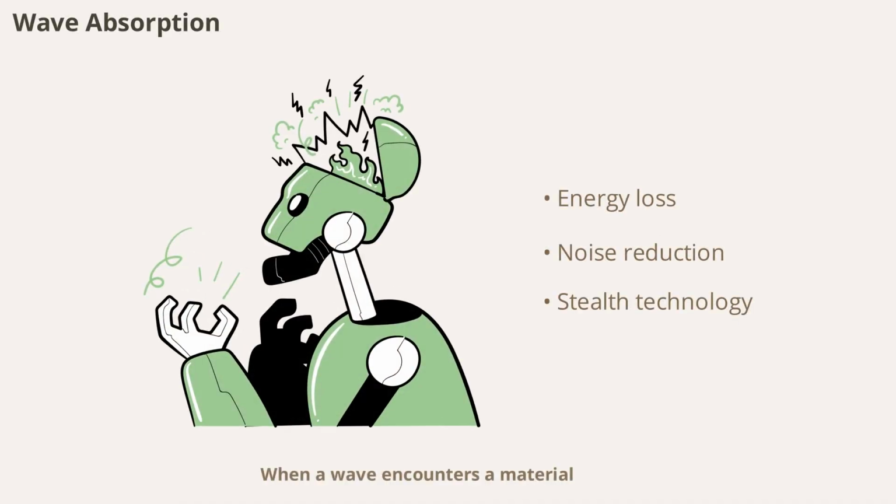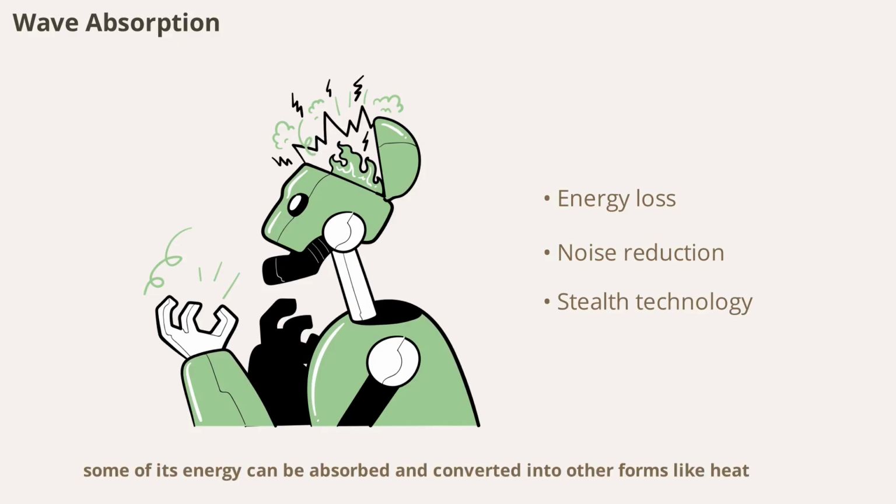When a wave encounters a material, some of its energy can be absorbed and converted into other forms like heat. This is why heavy curtains reduce noise in a room. Absorption is a key concept in acoustics, insulation, and even in designing stealth technology for aircraft.